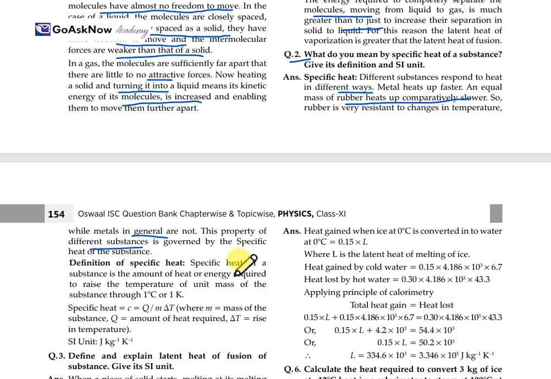Now, the definition: the specific heat of a substance is the amount of energy required to raise the temperature of unit mass of the substance by 1 degree Celsius or 1 Kelvin. So, mathematically, C equals Q upon M into delta T. And its SI unit is joule per kg per Kelvin.